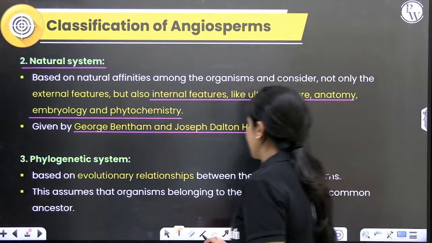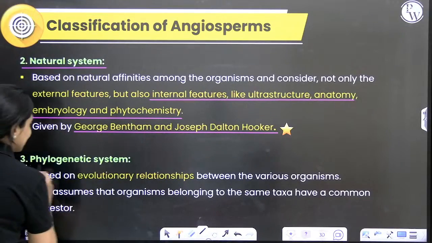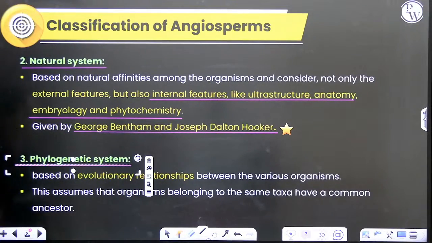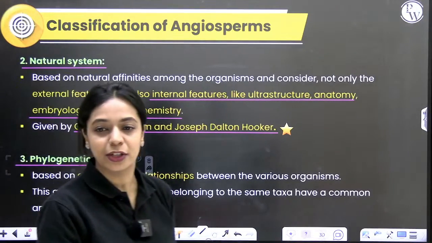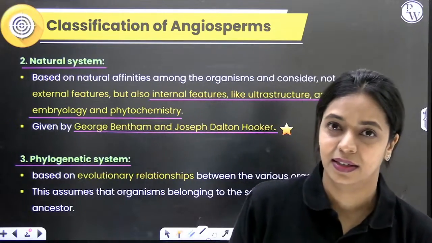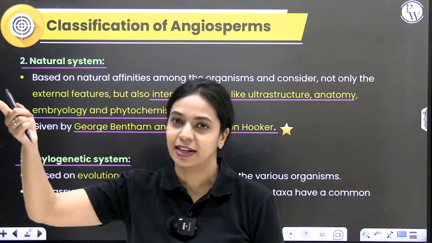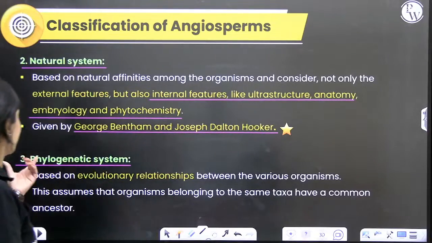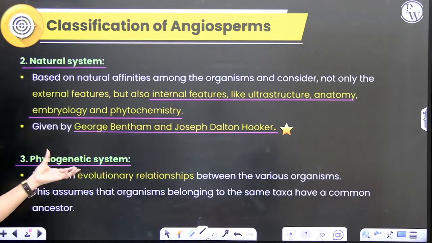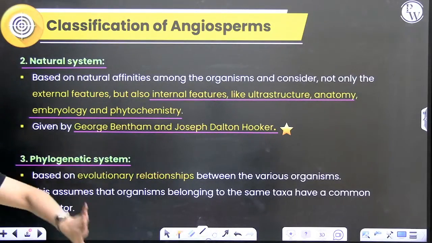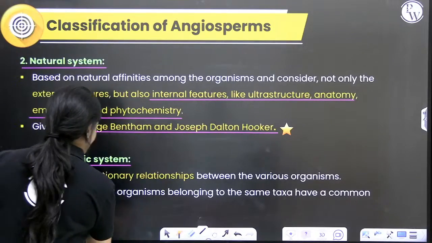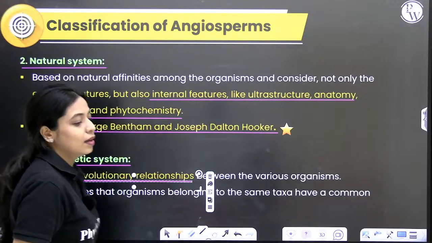Alright, now let's talk about the third type of classification, which is your phylogenetic classification. Whenever we talk about phylogeny, you should immediately think of evolutionary relationships. Phylogenetic system of classification has one other thing that they are considering while classifying, which is your evolutionary relationships.